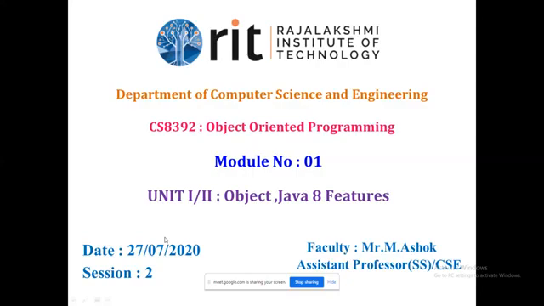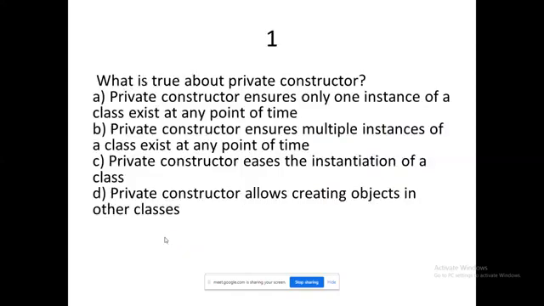Before getting into the session, let us recap what we have seen in the previous sessions through MCQs. Please respond with your answers in the chat box. What is true about a private constructor? Private means you can access it within the class.